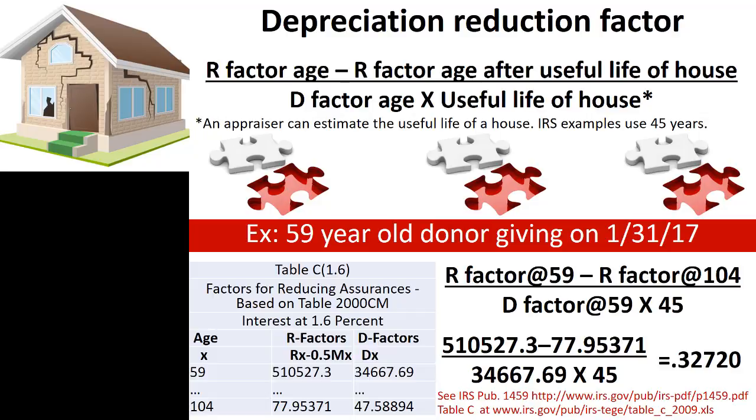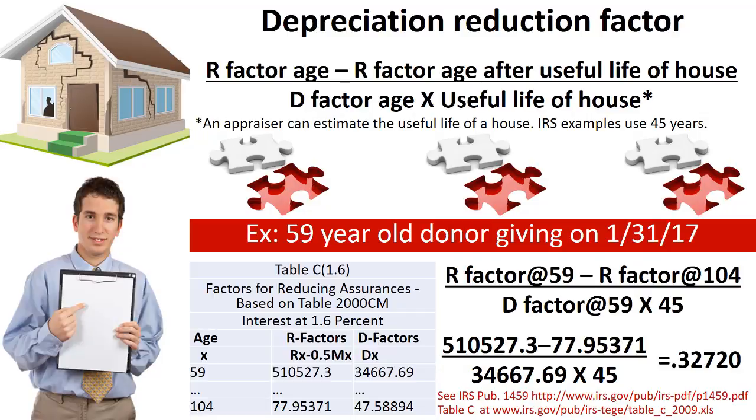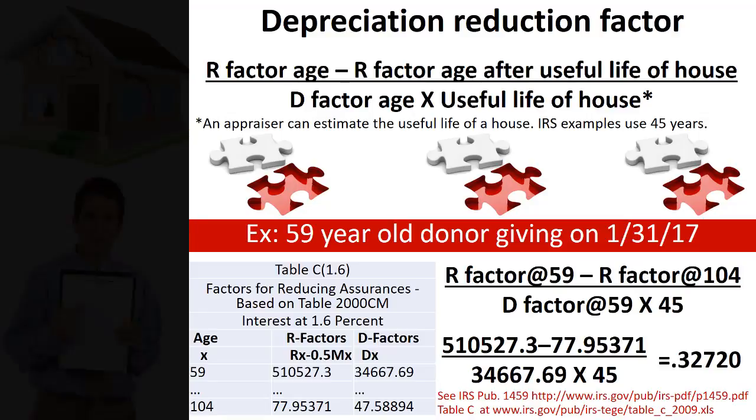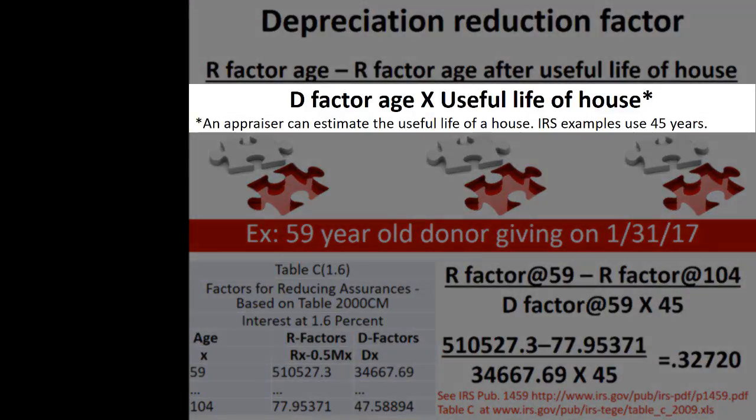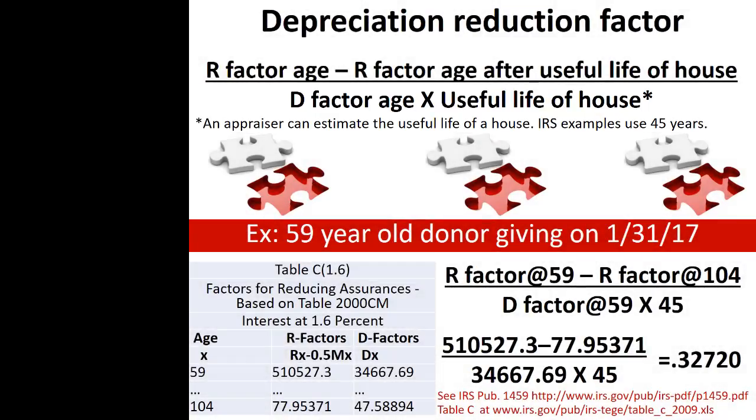The useful life of the house should be estimated by an appraiser or engineer. The IRS examples use 45 years for the useful life of a house, and so this is often treated as a viable estimation depending upon the condition of the home. Following the cue from the IRS example for this type of deduction, suppose that the residence will depreciate over 45 years. This, along with the Section 7520 interest rate and the donor's age, is the only information needed to use the IRS tables to complete the calculation.